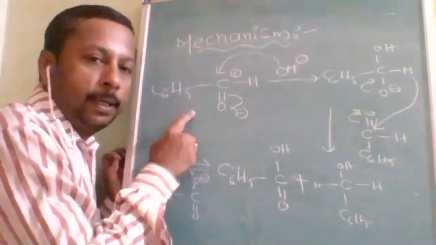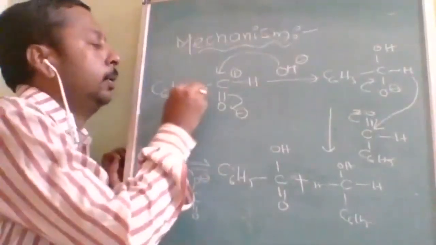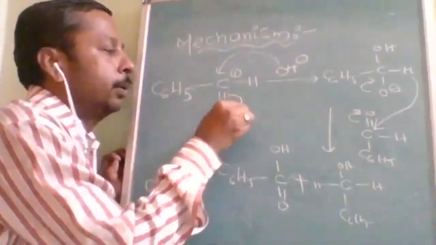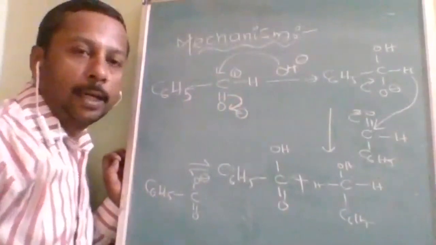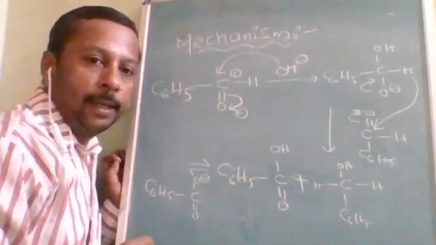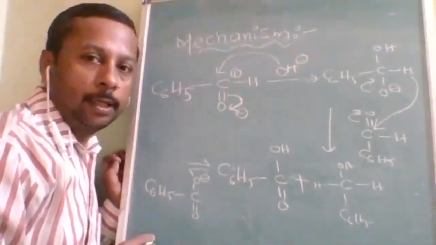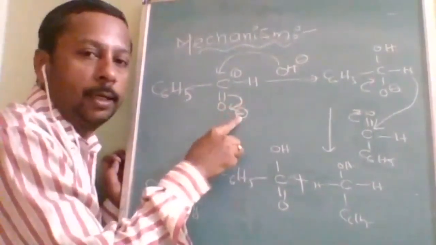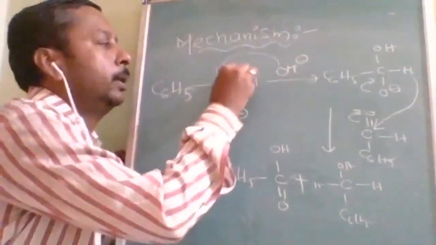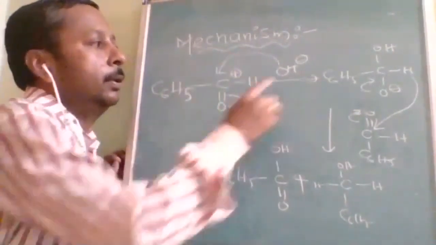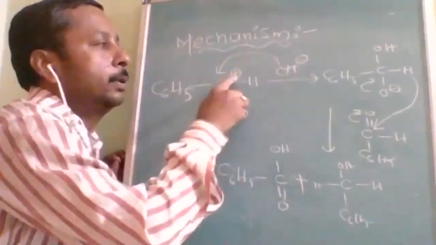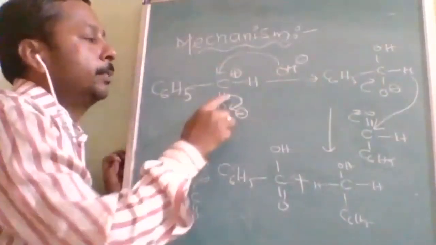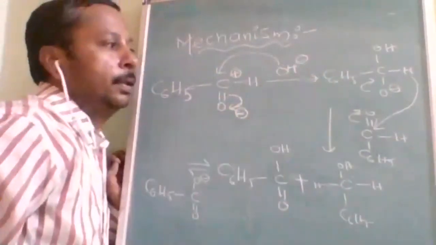In the very beginning of the properties, I told you, whenever a nucleophile approaches, the pi bond of carbon and oxygen will break heterolytically. Heterolytically means both electrons will be given to the more electronegative atom, oxygen, and this will get the positive charge. As OH is negative and this is positive, it will attach itself here, and this double bond will form a single bond.